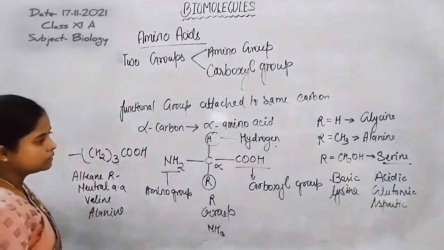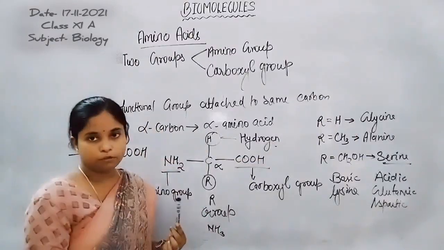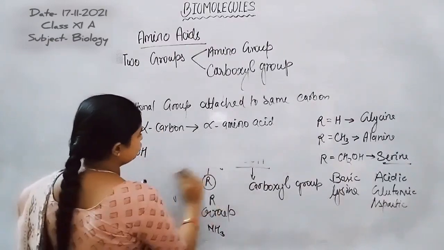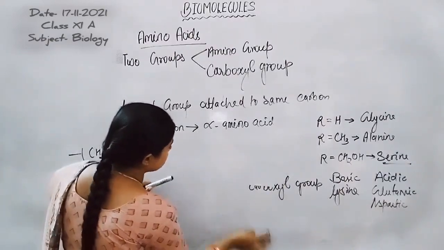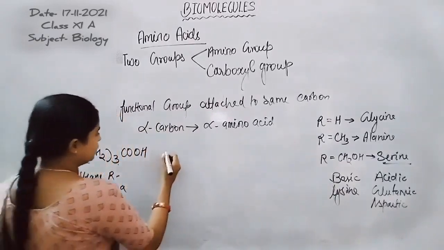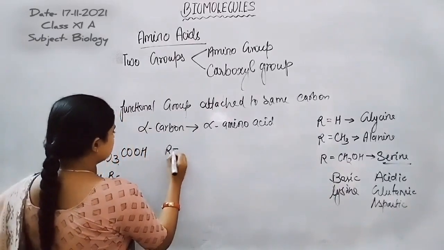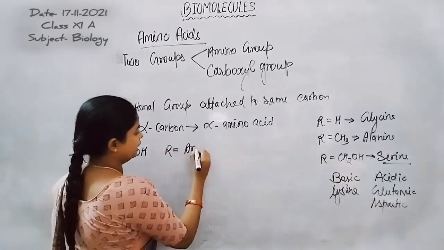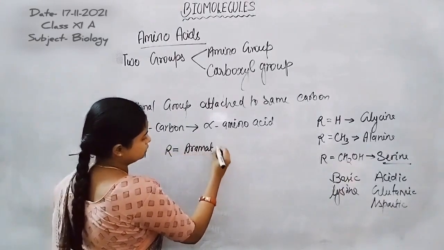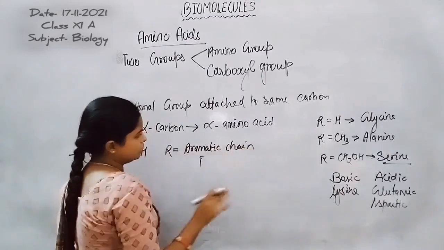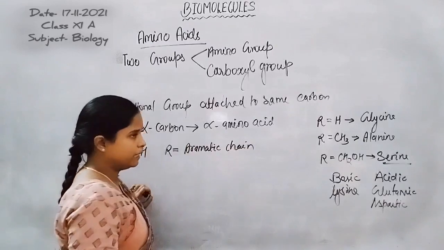Now let us discuss the aromatic type of amino acid. In aromatic amino acids, the R group has an aromatic chain, or a benzene ring or a similar aromatic group is present.